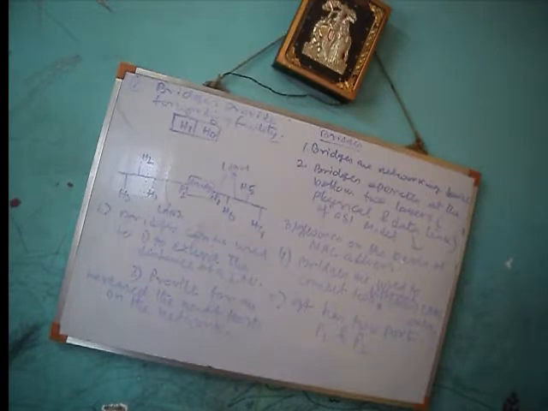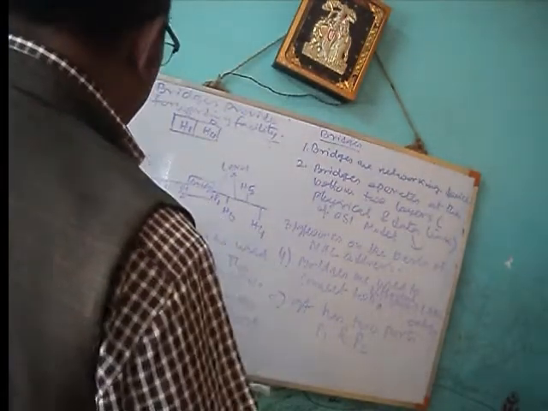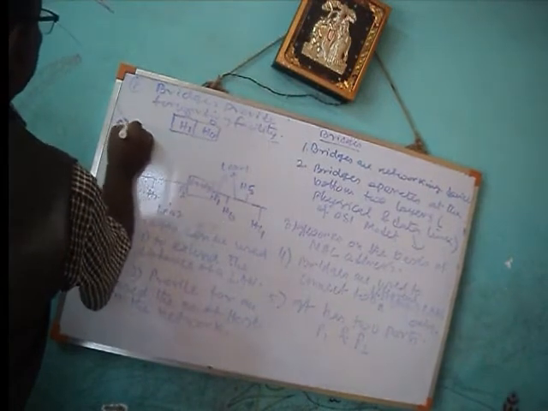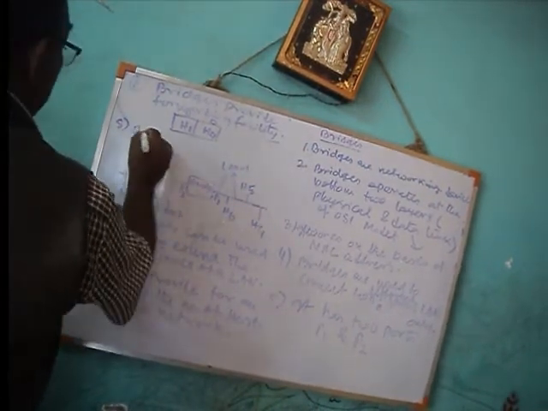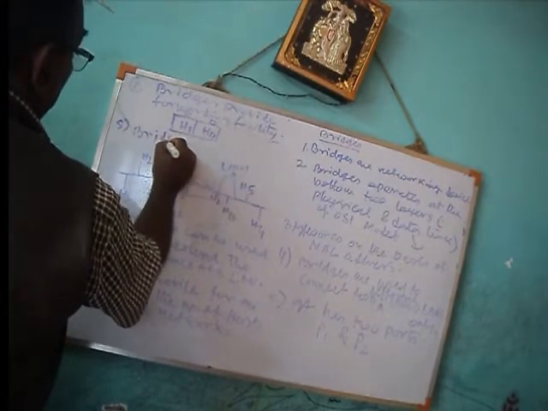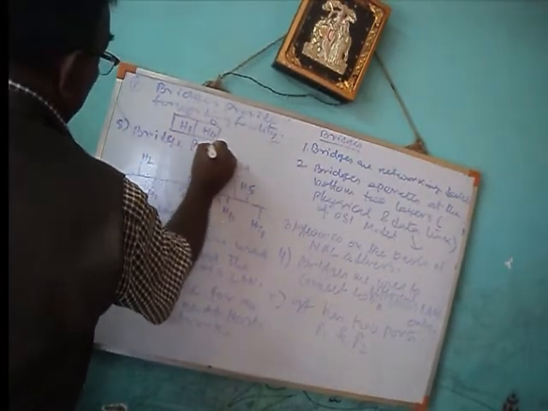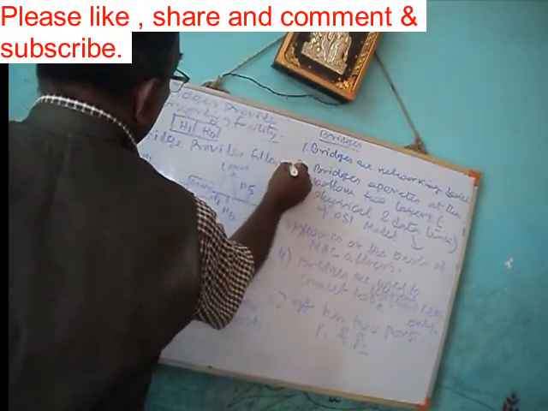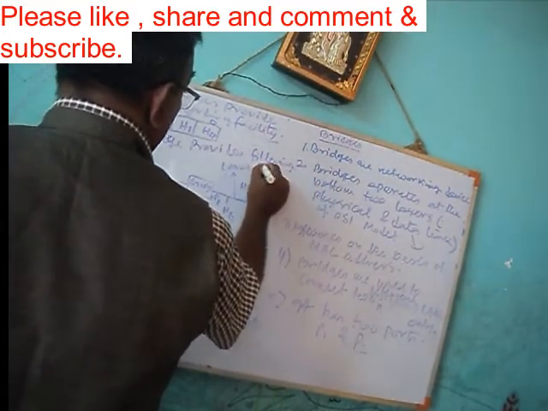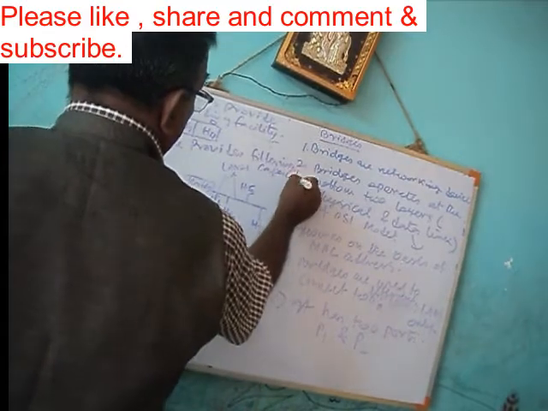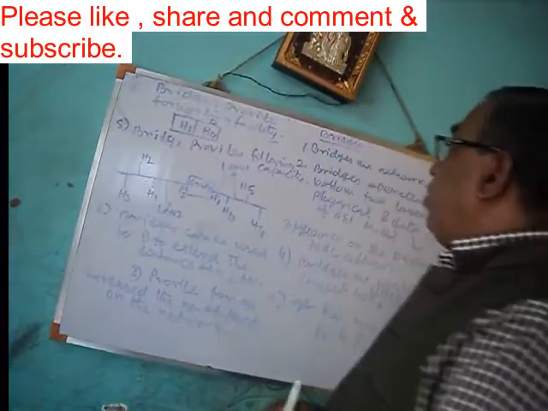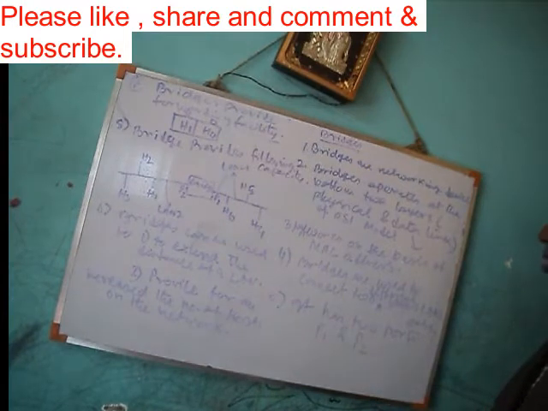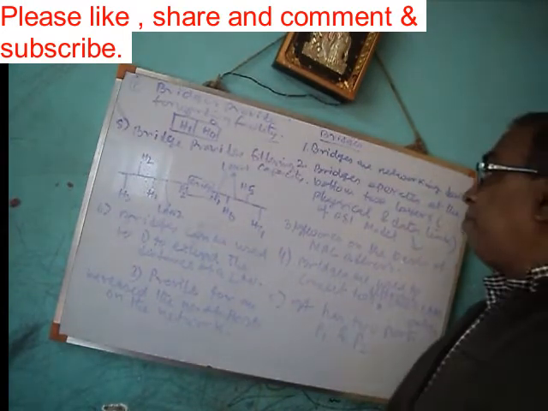Next point, point number 8: bridges provide filtering capacity. Filtering capacity means filtering the data packet.